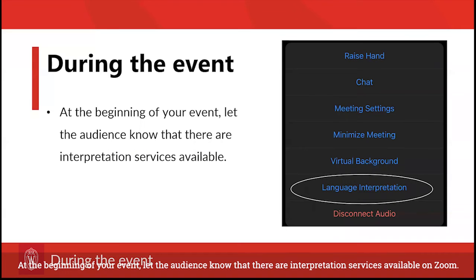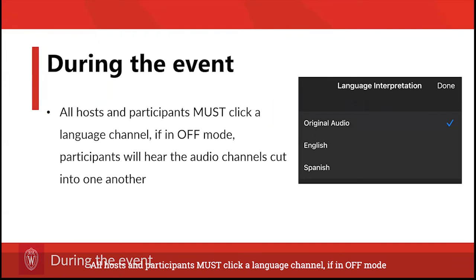During the event. At the beginning of your event, let the audience know that there are interpretation services available on Zoom. All hosts and participants must click a language channel. If in the off mode, participants will hear the audio channels cut into one another.